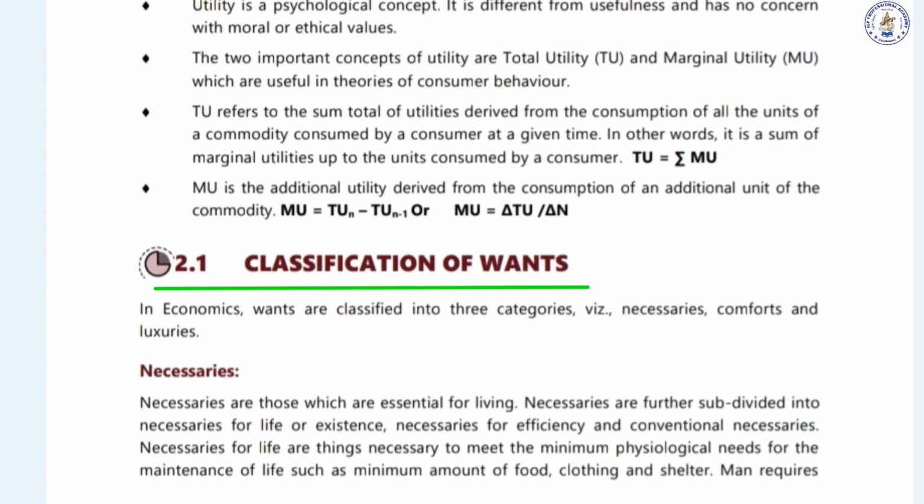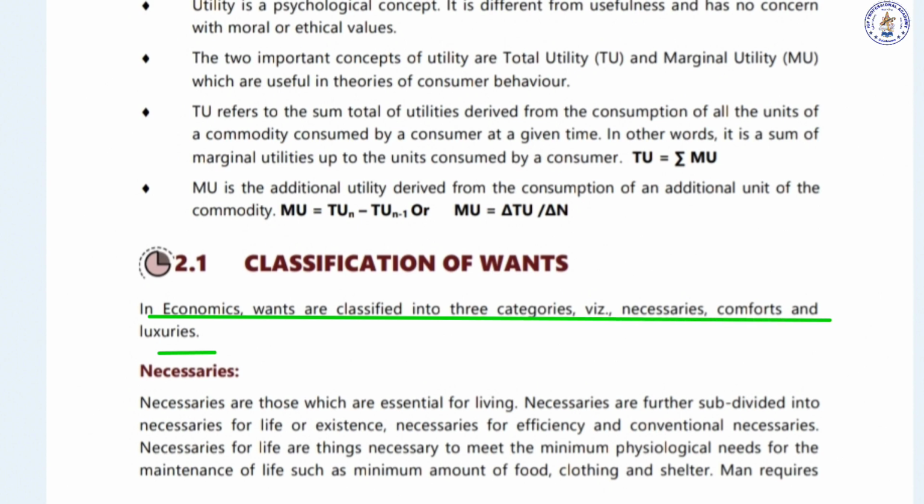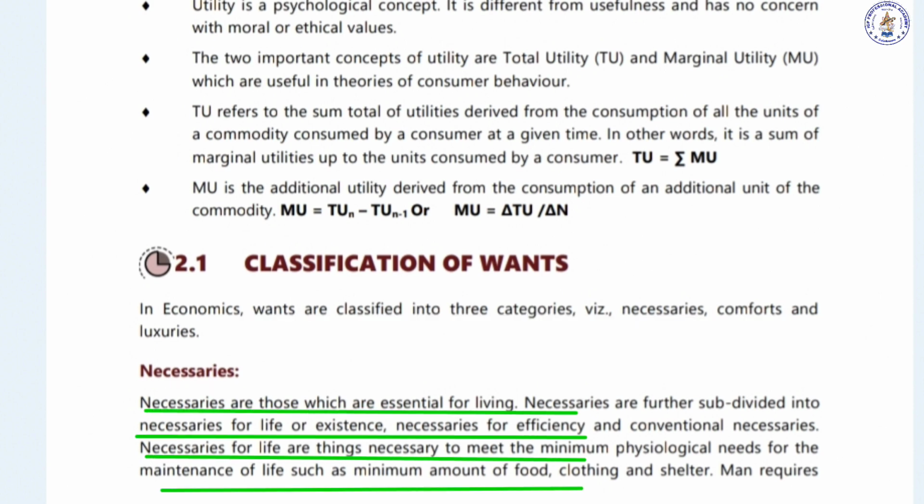Classify the wants. Actually, wants are classified into three categories, namely necessaries, comforts, and luxuries. What are necessaries? Necessaries are the products or things which are essential for life, that is for existence. Say, for example, food, clothing, and shelter.